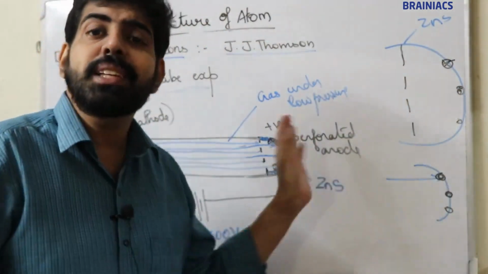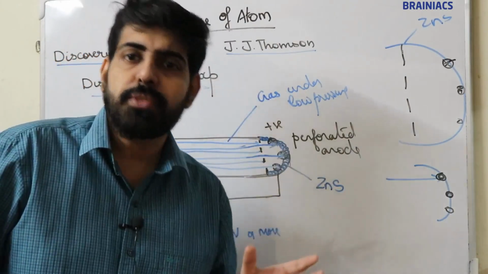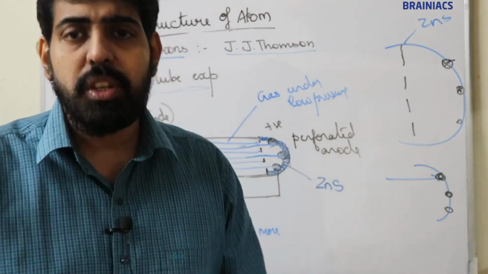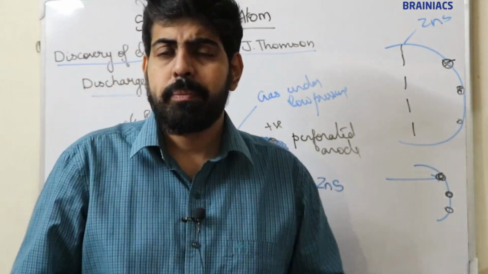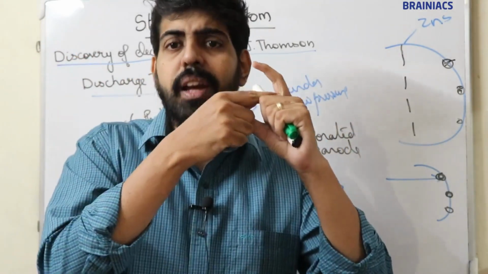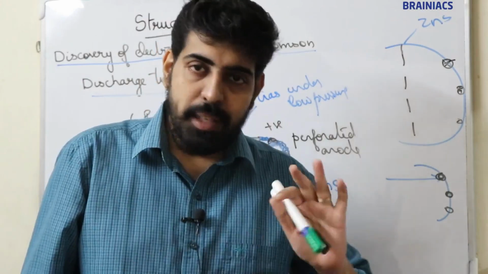Now he is coating zinc sulphide just behind this perforated anode. What is the importance of zinc sulphide? Zinc sulphide is a fluorescent substance. When radiation which is invisible to our eyes strikes zinc sulphide, it will produce a flash of light. That is the importance of zinc sulphide.